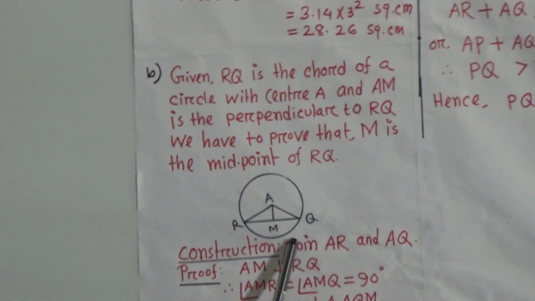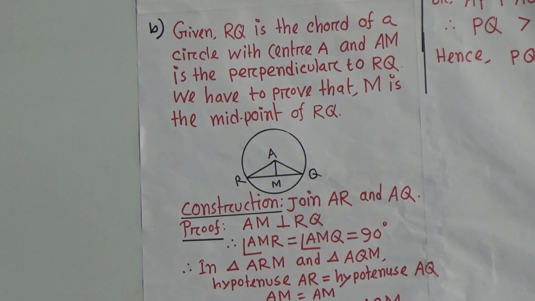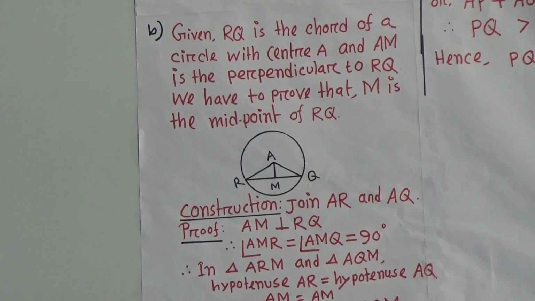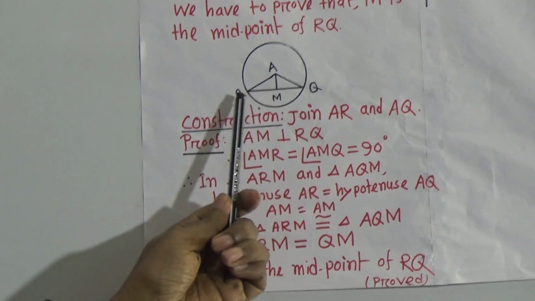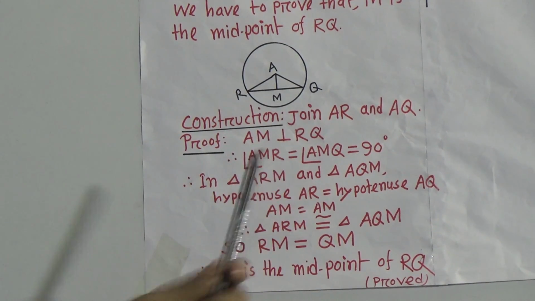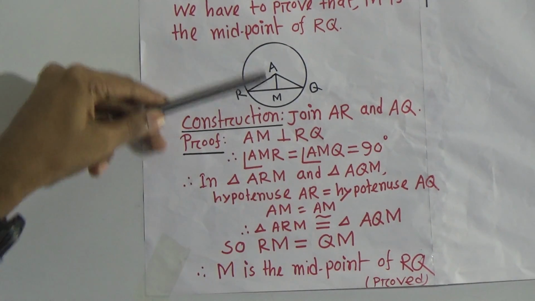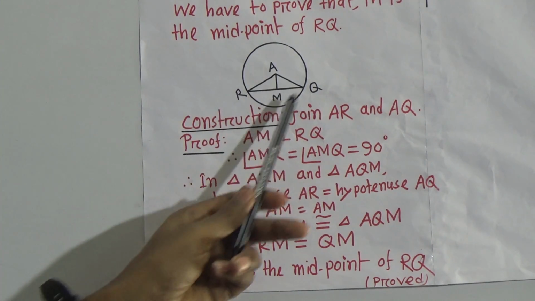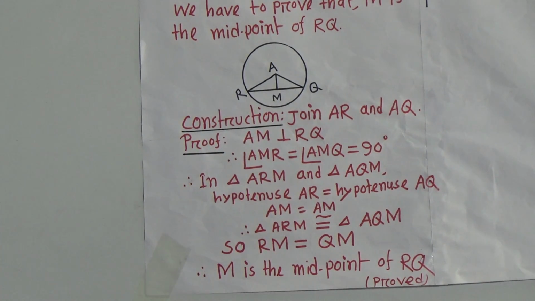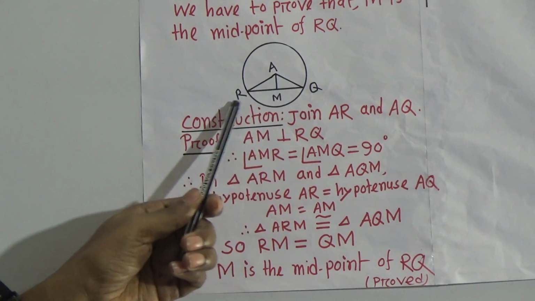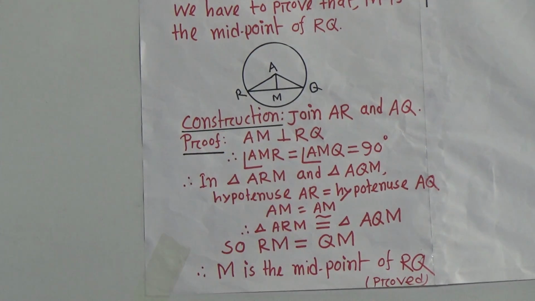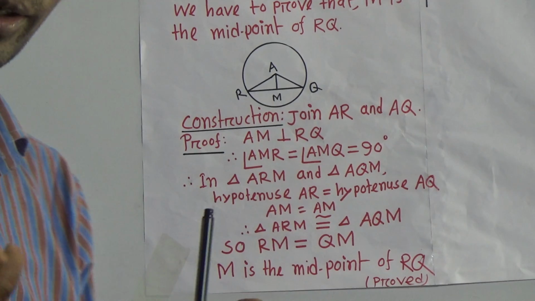Okay, B number, also prove that M is the midpoint of RQ. See, M is the midpoint of RQ. This is theory number 1. You see, this is so much easier. Okay, as AM is the perpendicular on RQ, therefore we can say AMR and AMQ equal to what? 90 degree. Now between these two right angles, what do you say?